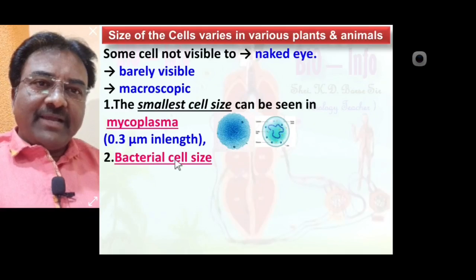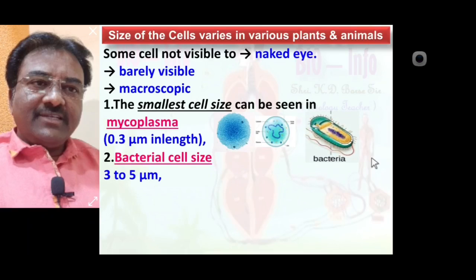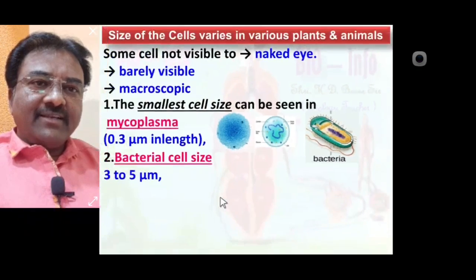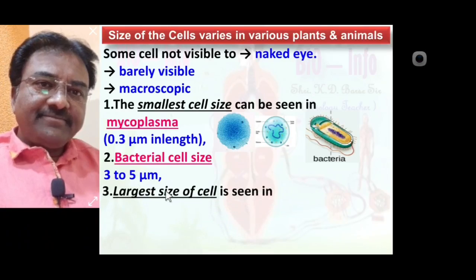Second, the bacterial cell size is about 3 to 5 micrometer. Seen here, this is the bacterial cell, about 3 to 5 micrometer in cell size.